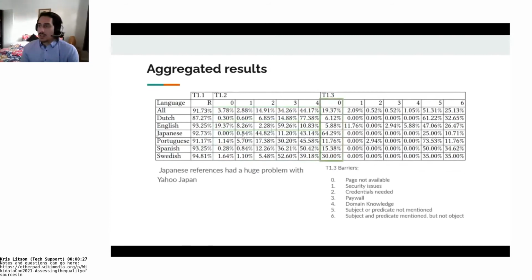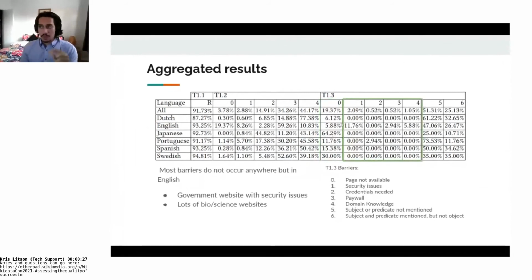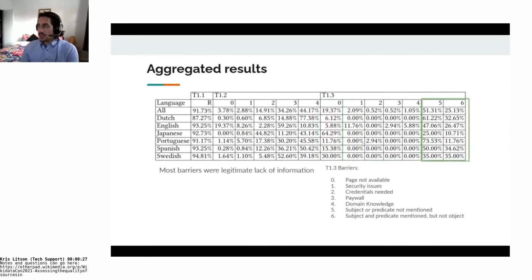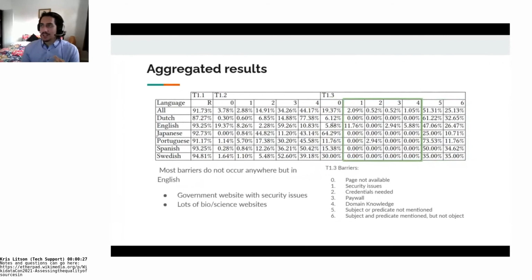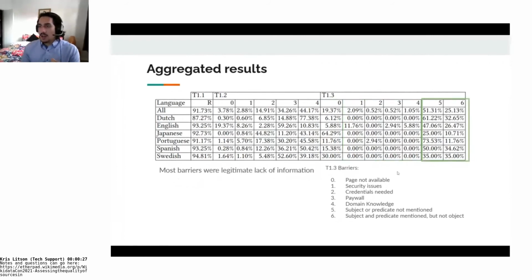We also looked at barriers, which are things that get in the way of people being able to access this information. Japanese references had a huge problem with page not available. Most references in Japanese pointed towards Yahoo Japan, which has been shut down, and all links are now gone. So you can see that there are specific problems particular to each language. Most of these barriers don't actually happen, except for English. English has these problems, but none of the other languages seem to have them.